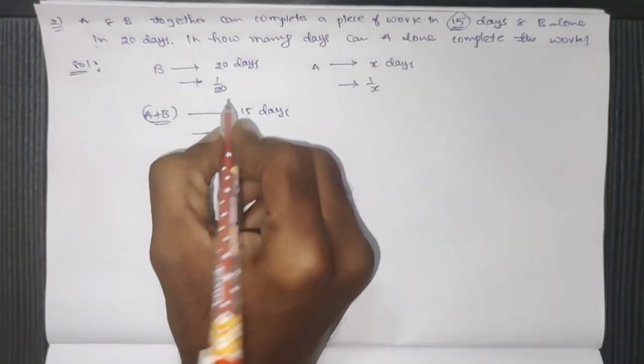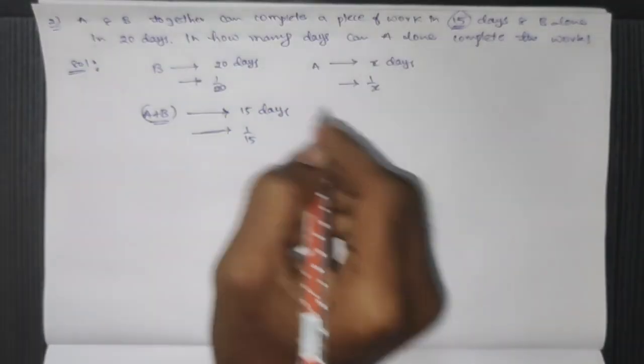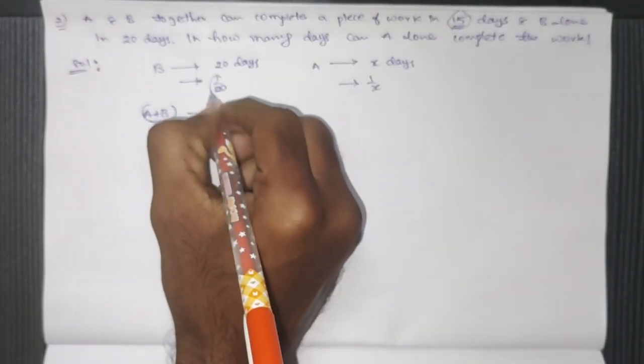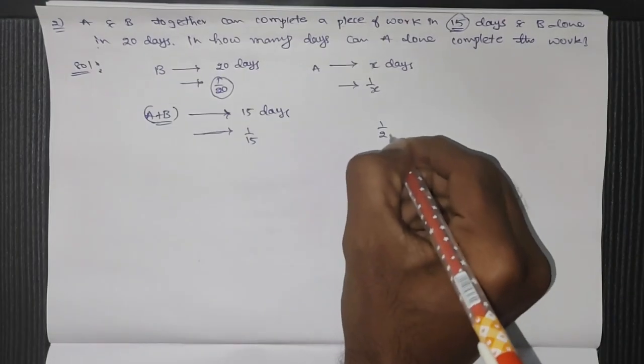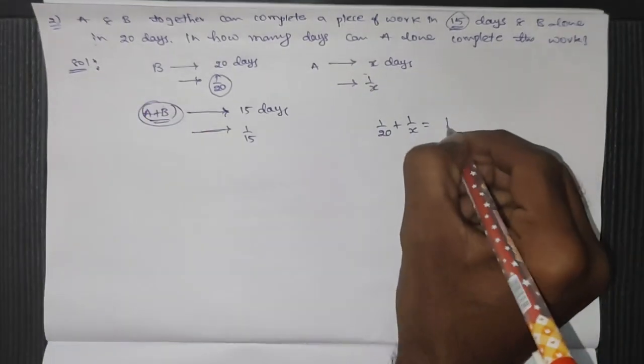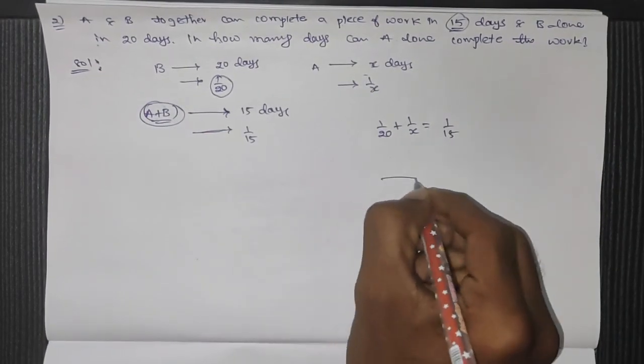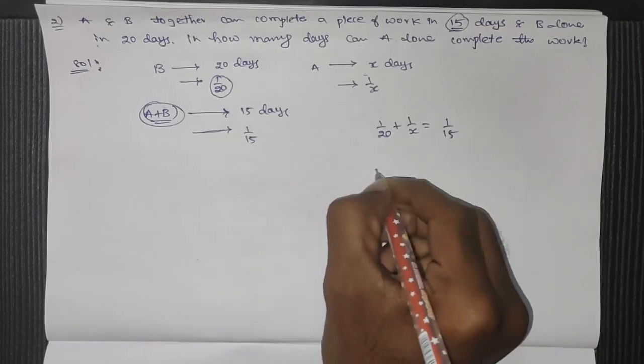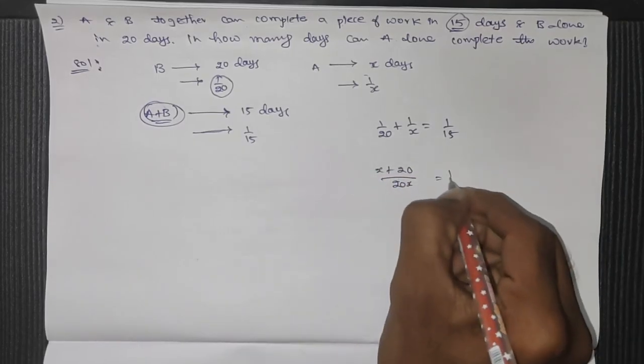So both of them are working on the same day. B's 1 day work plus A's 1 day work is equal to together's 1 day work. That is 1 by x plus 1 by 20 is equal to 1 by 15.